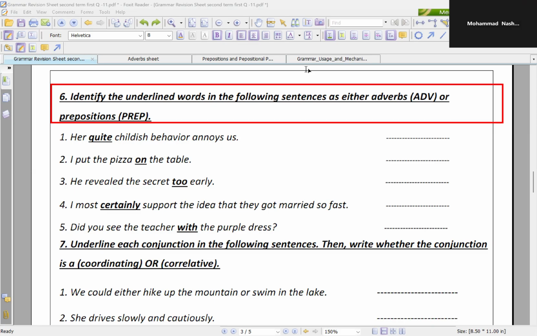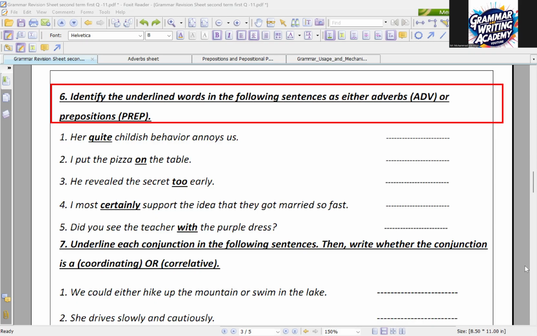Her quite childish behavior annoys us. Quite here is a preposition or an adverb? A preposition describes what or where. This is part of how, so it's an adverb, not a preposition. That's perfect. And quite here modifies childish, which is an adjective, not a noun or even a pronoun. A perfect answer. Thank you so much, Muhammad.